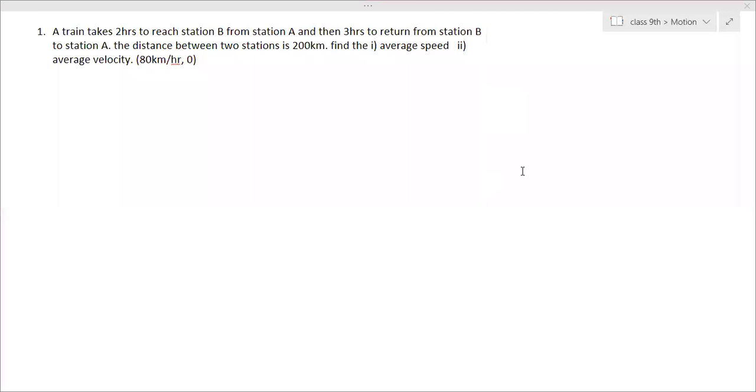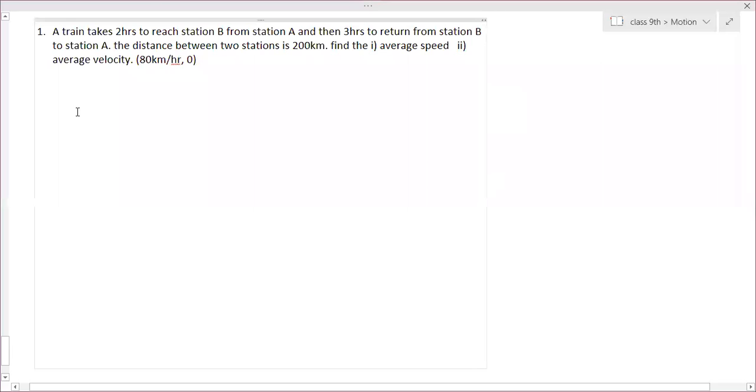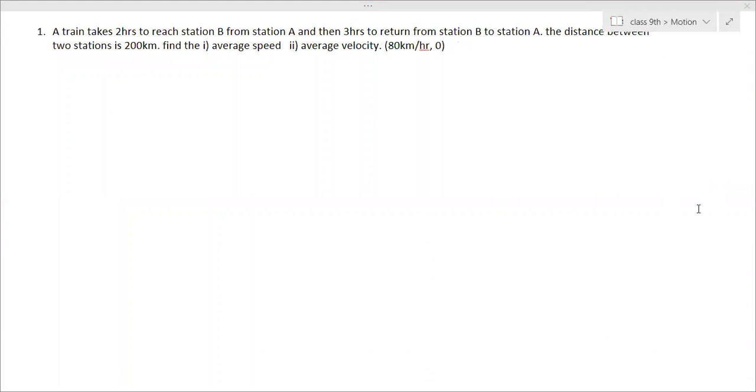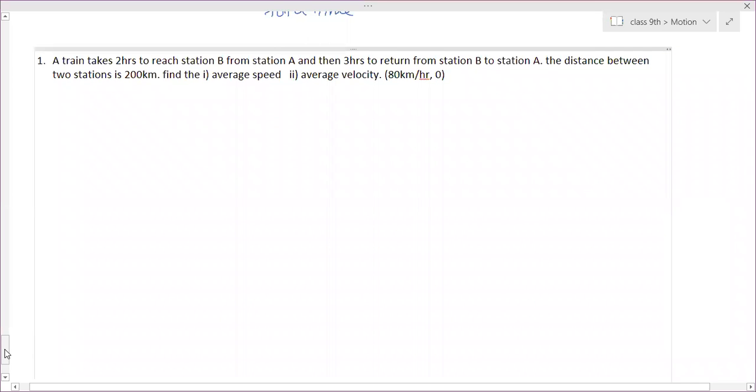Now, Rupika, can you come up? So here, Rupika, can you unmute your mic? Rupika, can you hear me? Are you able to hear me? You have to unmute your mic. Ma'am, can you scroll it up a little? I'm writing the question.